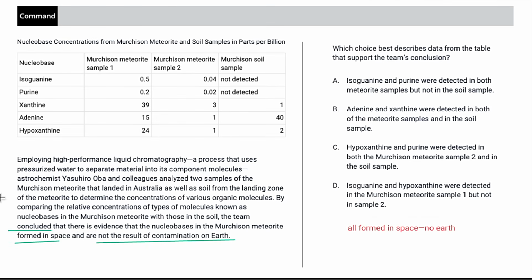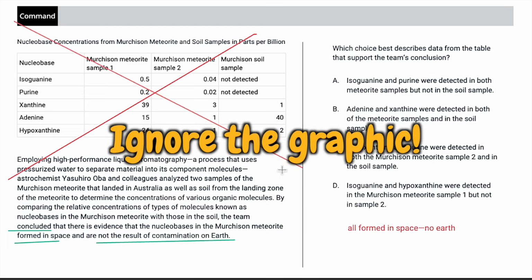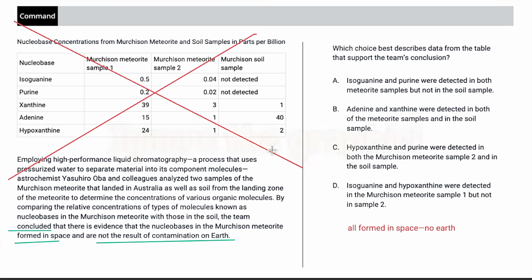And you might be wondering, what about the graphic, dude? We're going to ignore the graphic, dude. I would say at least 7 out of 10 times you can completely ignore the graphic and you will not have to look at it to get the correct answer. We're going to just eliminate based off of this. If we have to look at the graphic, then we will. But if we don't, then we'll smile, we'll move on.